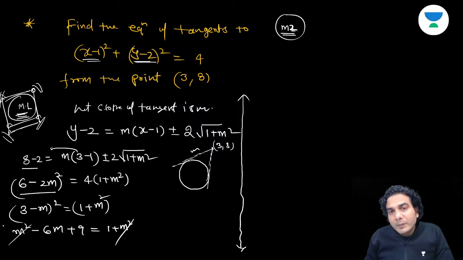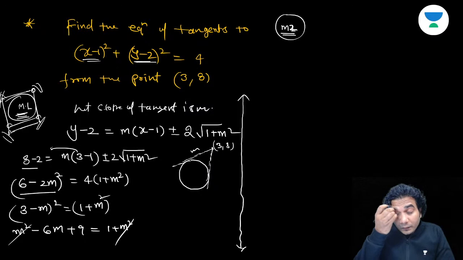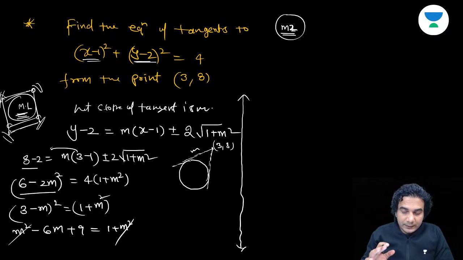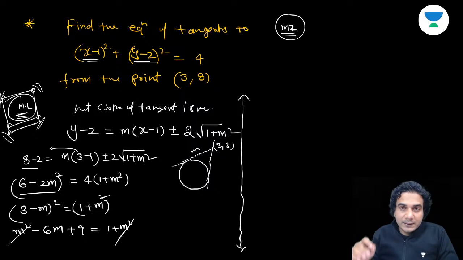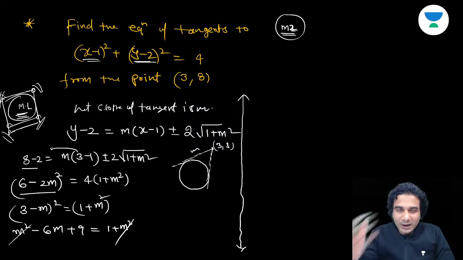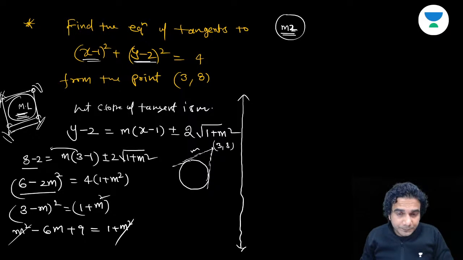Do you guys remember if m square gets cancelled in any quadratic in slope? Whenever you are writing an equation in slope form, I'll repeat, I'll start from the beginning. Whenever you are finding the equation of tangents from an external point to any conic, whether it is parabola, ellipse, hyperbola, or circle, you should get two values of slope. So whenever you are solving using the first, second, third or fourth method, you're making an equation in m basically, because you need to find m only, right? So it should become a quadratic, but sometimes it will become linear only. M square will get cancelled, okay?